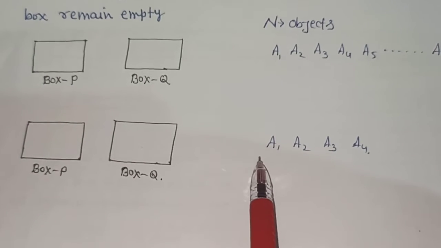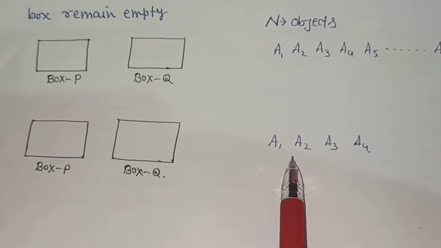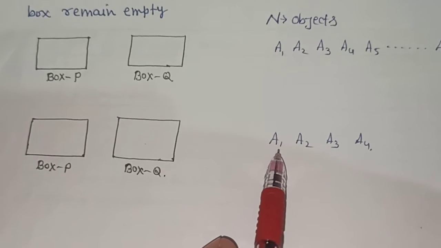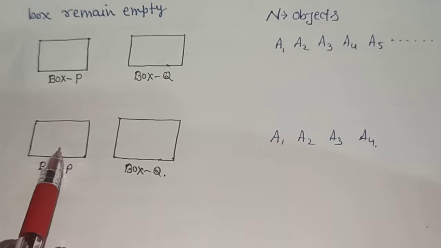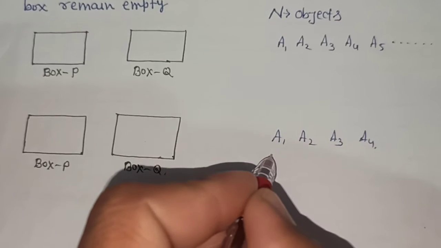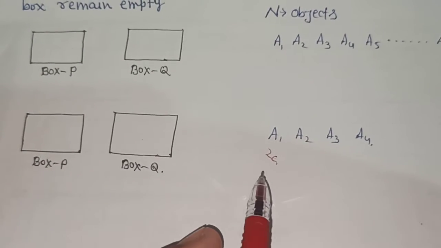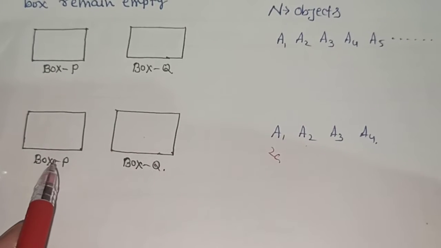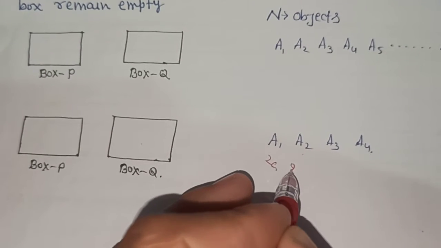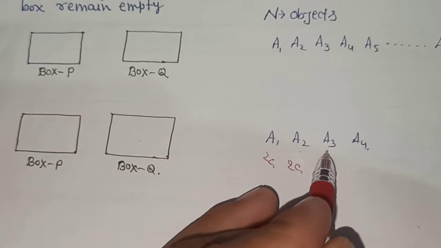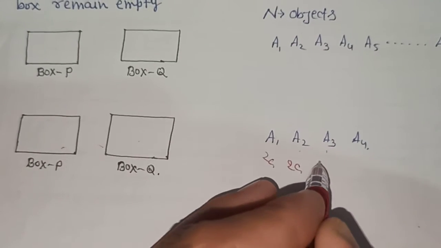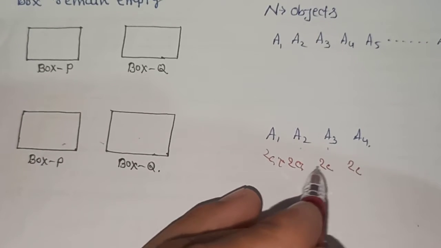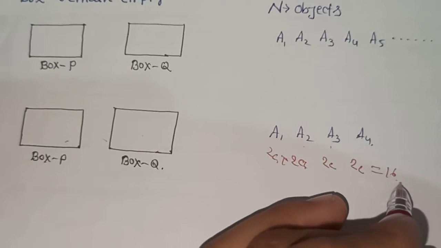This is, my dear students, only an example to understand this question in the proper way, and the real question is this one. Suppose I choose for article A, we have 2 choices. For article A2 we can keep either in P or Q, so again we have 2 choices. Similarly for the third article, again 2 choices, and for the fourth also 2 choices. So 2 into 2 into 2 into 2, that means there are 16 choices.